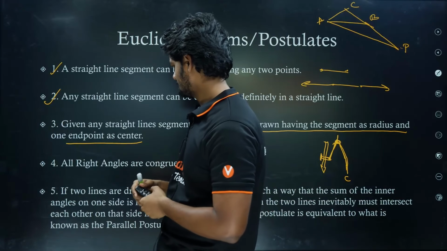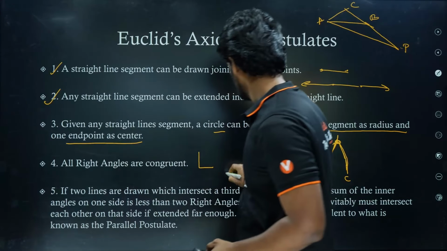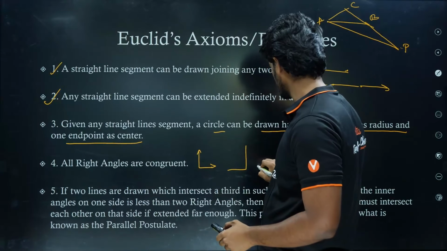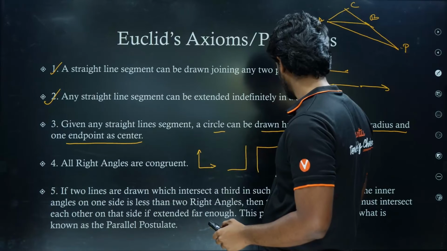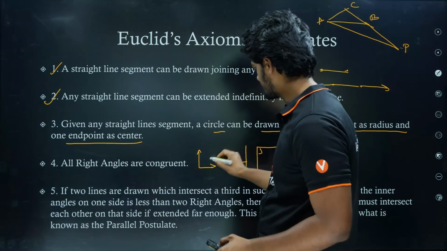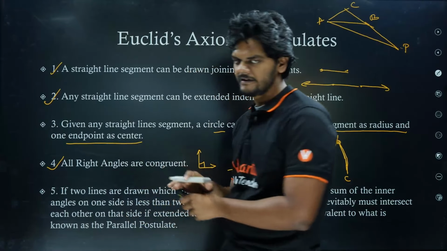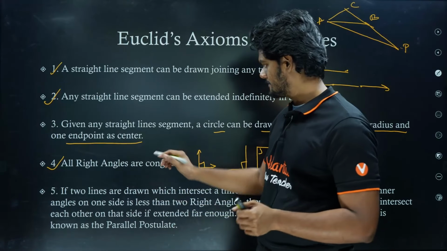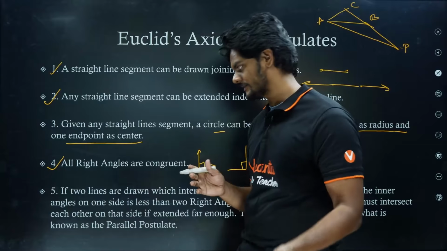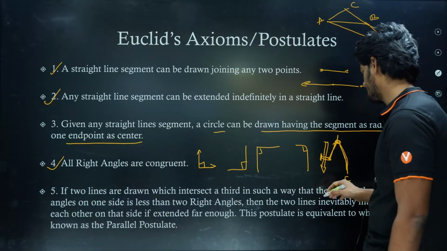All right angles are congruent. So wherever you see a right angle, this right angle or this right angle, all right angles are the same. That's what he's saying. That's obvious, but we have to assume it when we are saying 2 angles are the same. He is basically saying any 2 angles are the same, because at the end we are dividing the right angle only in different ways.